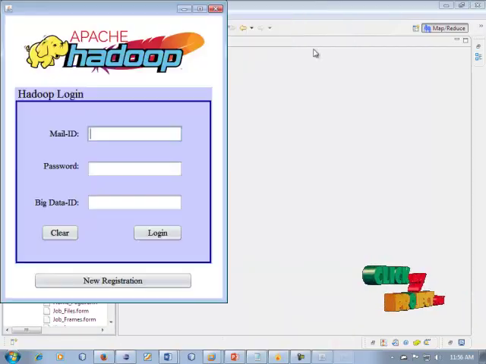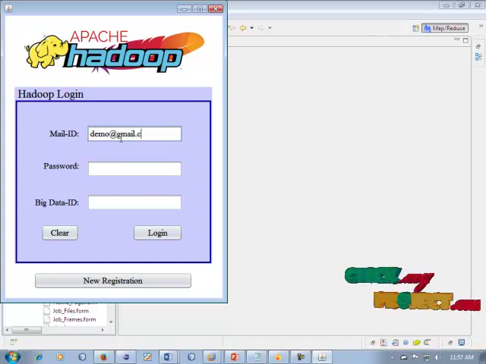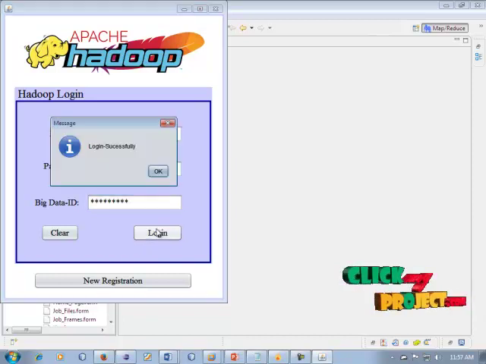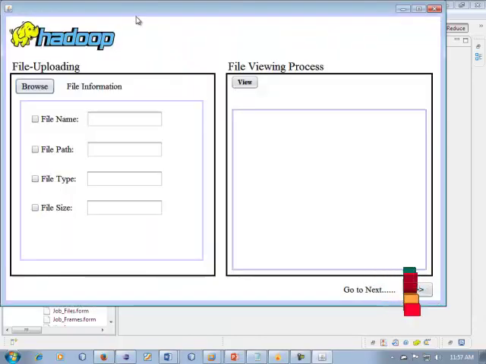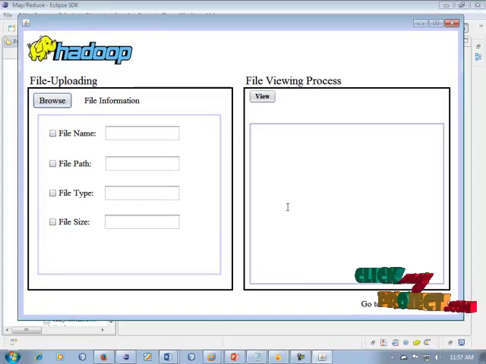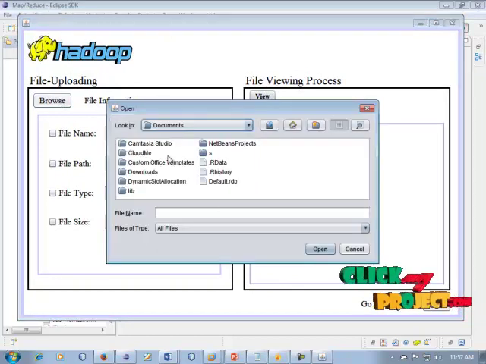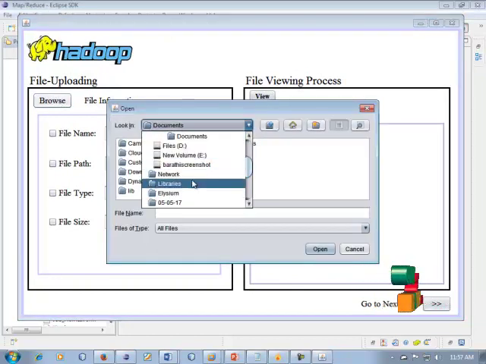So click next. It is our email, demo at gmail.com. The password is also demo, and we enter our Hadoop ID. Click login, and the login is successful. This is our HDFS file uploading process. So click browse and choose our dataset.